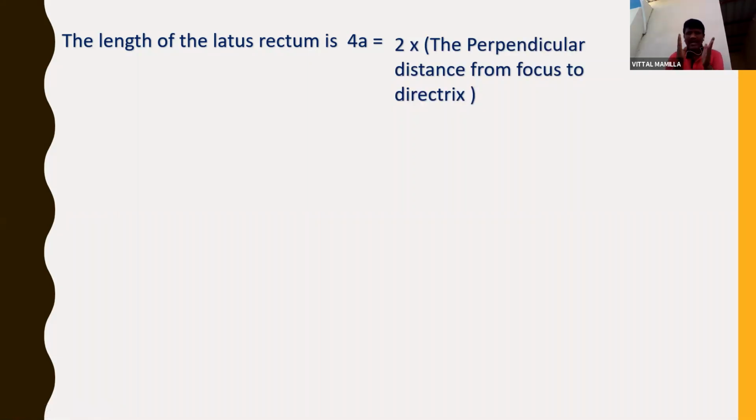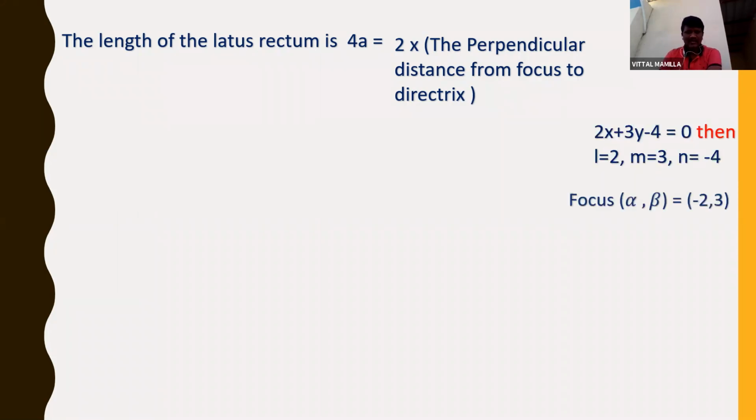We know that the a value is the distance from the focus to the vertex, and the distance from the vertex to the directrix is also a. So the total distance will be 2a. So 2a is the perpendicular distance from the focus to the directrix. We need the length of the latus rectum, which is 4a, I can write as 2 into 2a. So I'll use the formula.